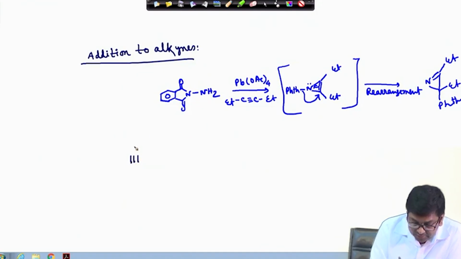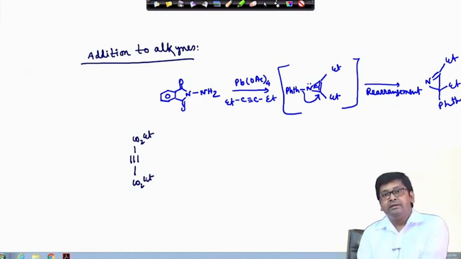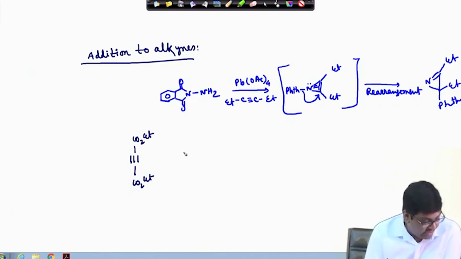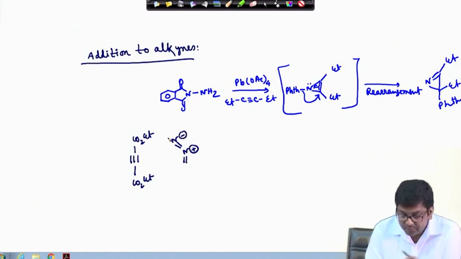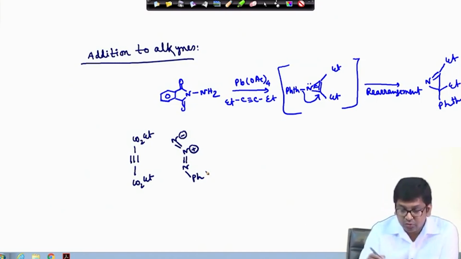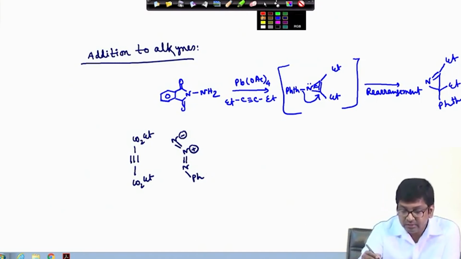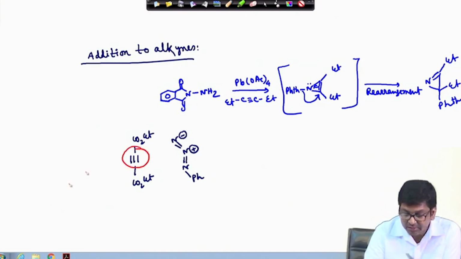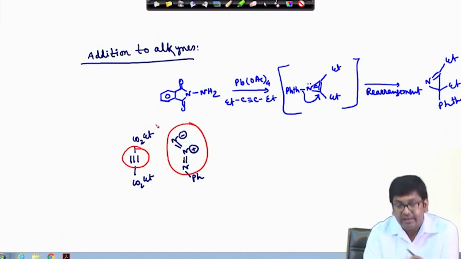that if we have, let us say, this alkyne, now this can have the corresponding, okay. This is the azide. So, this is your alkyne, this is the alkyne part, okay, and this is the azide part.